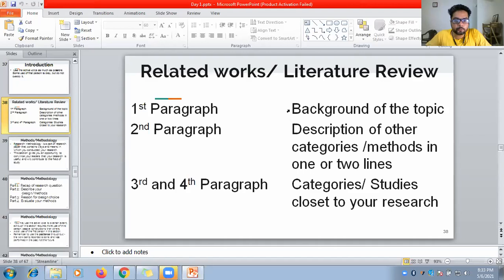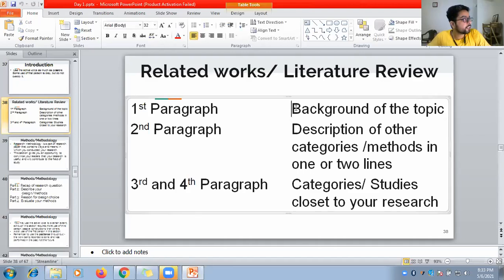So the first thing that you have to write about is those studies which explain the background of your topic, right? In your first paragraph, similarly in the second paragraph, you have to describe other categories or methods in one or two lines.